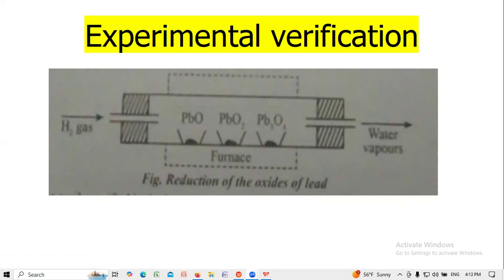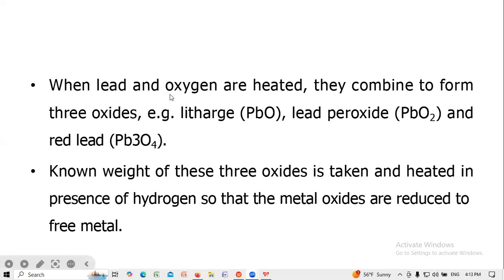Experimental verification: lead and oxygen form three kinds of compounds. Reduction of the oxides of lead: when lead and oxygen are heated, they combine to form three oxides, namely litharge, lead peroxide, and red lead. A known weight of these three oxides is taken and heated in the presence of hydrogen so that the metal oxides are reduced to free metal.